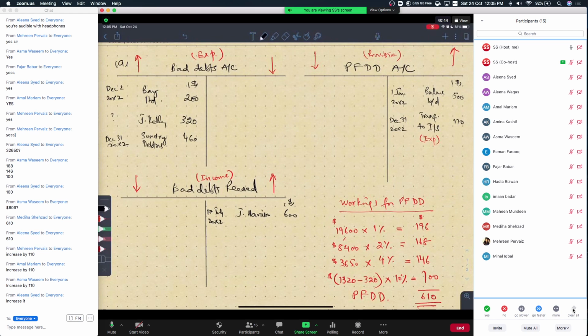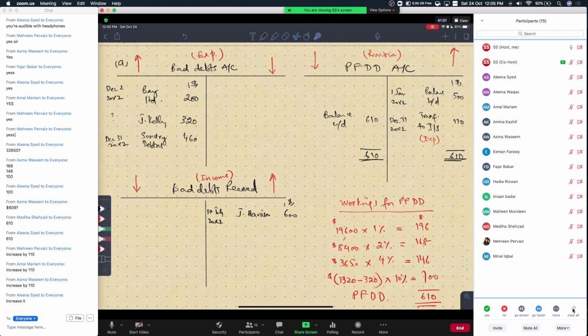So now we will close the accounts. So we have $610 as balance carried down. This is exactly what we wanted, that our balance carried down should reflect current year's provision, which is $610 here, right?